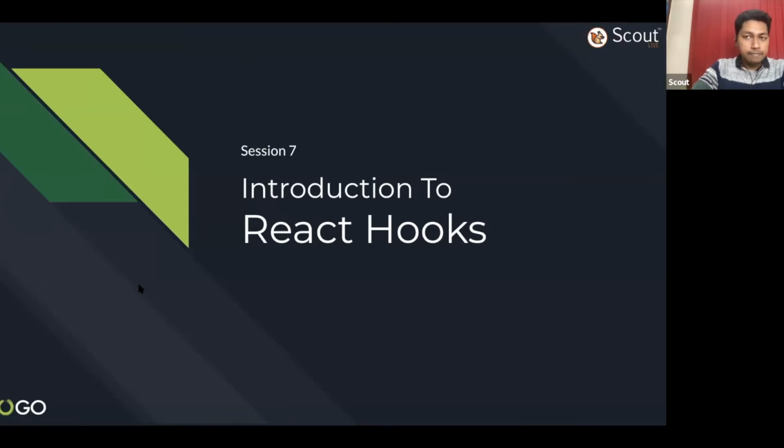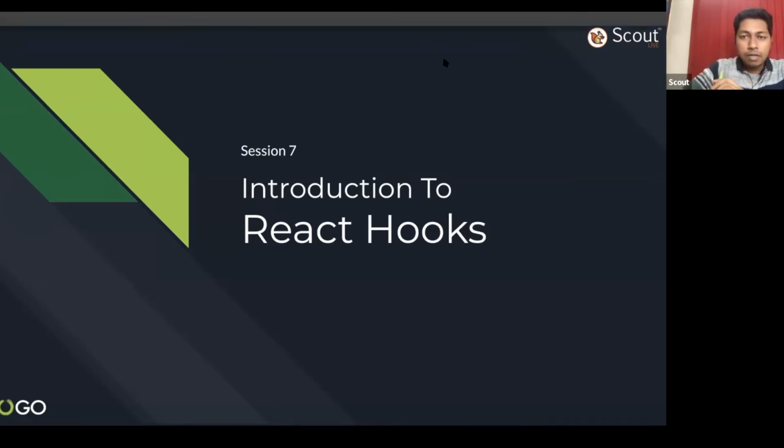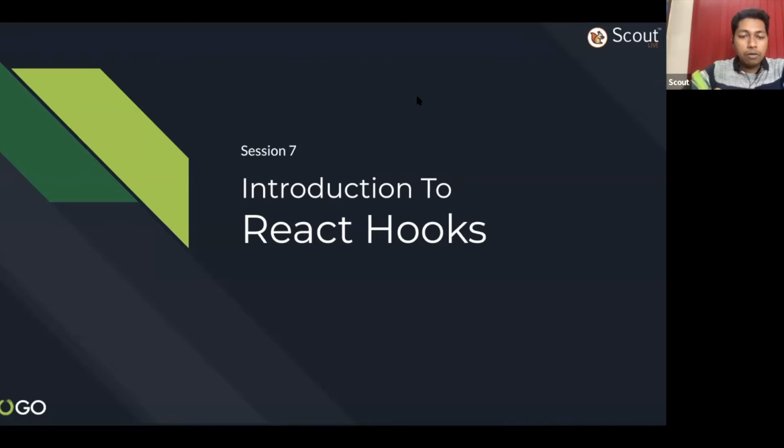Okay, fine. Then for network calls, we have already learned about Axios, right? Using Axios, I showed in the last session that you can make the GET request, and using Axios you can also make POST, PUT and DELETE requests, everything, right? So that part is done.